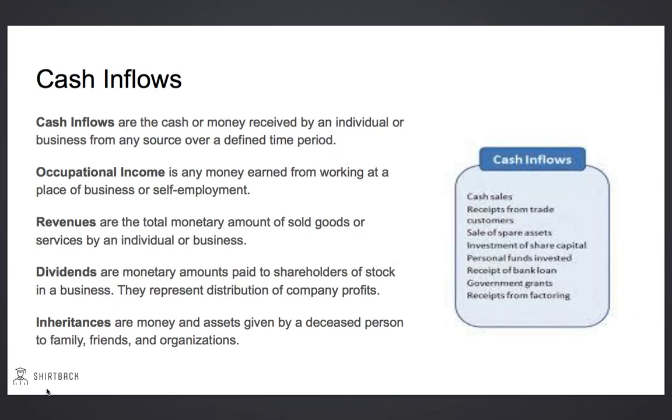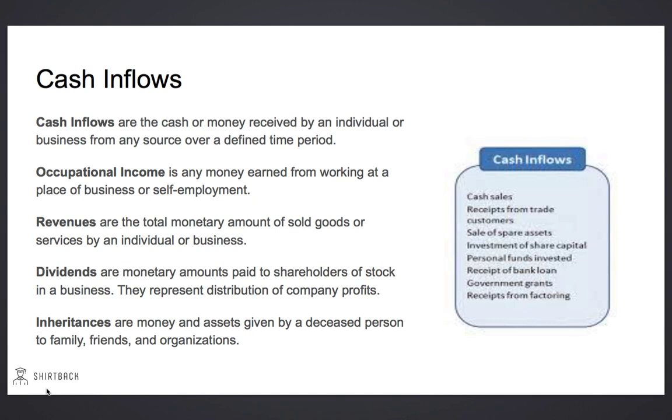Cash inflows are the money received by a person or business from any source over a defined time. Occupational income is the money we earn from working at a place of business or through self-employment. Revenues are the total money amount of sold goods or services by an individual or business.